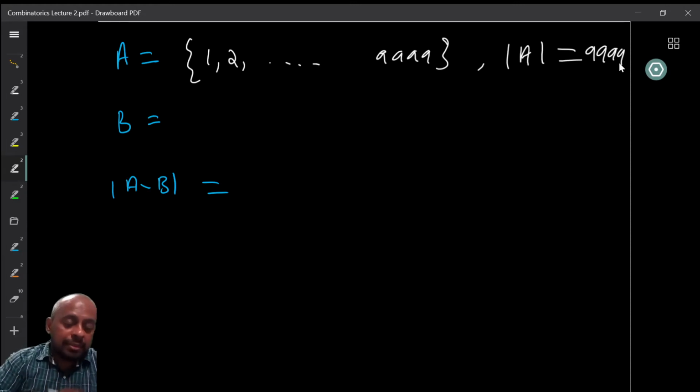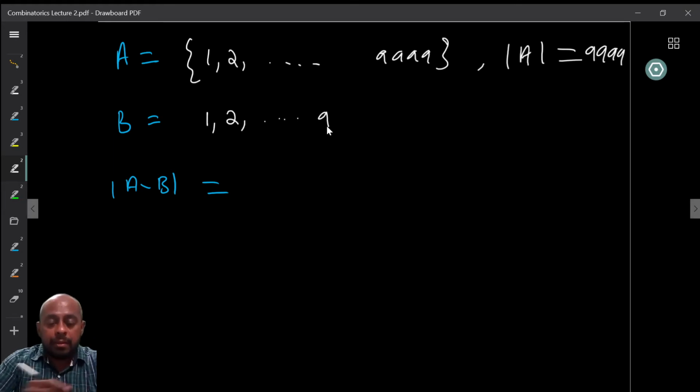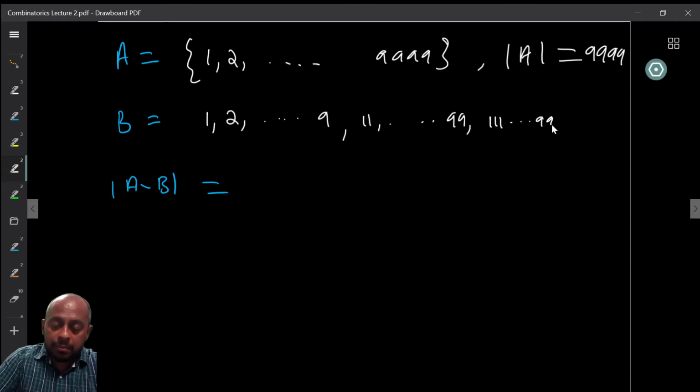So what does B consist of? It has all the numbers 1 to 9, then 11, 22, 33, etc. Again, there are 9 of them, up to 99. Then you can have 111, 222, etc., up to 999. Similarly, 1111, etc., up to 9999.